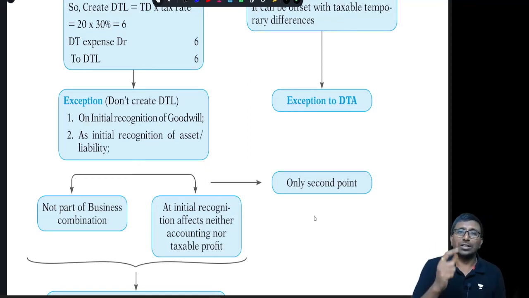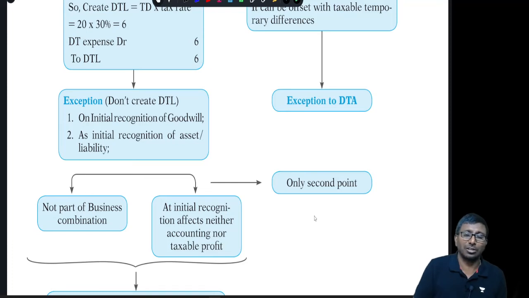With respect to goodwill, I have one more point to say. At the initial recognition of goodwill, you are not supposed to create deferred tax liability; that is prohibited. But subsequently, can I create it? Subsequently, if the goodwill is allowed for amortization as per the Income Tax Act, then yes, you can create deferred tax liability, on the subsequent balance sheet date, not on the date of acquisition.